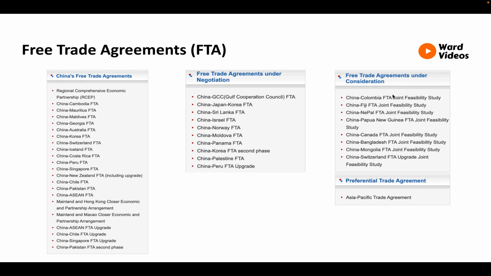Free trade agreements. Australia's Department of Foreign Affairs and Trade defines a free trade agreement as treaties between two or more countries designed to reduce or eliminate certain barriers to trade and investment and to facilitate stronger trade and commercial ties between participating countries. China has bilateral investment agreements with over 100 countries and economies. According to the Ministry of Commerce, People's Republic of China website, there are 22 free trade agreements with China. Australia has 15 for some comparison, 10 free trade agreements under negotiation, 8 more under consideration, and 1 preferential trade agreement.